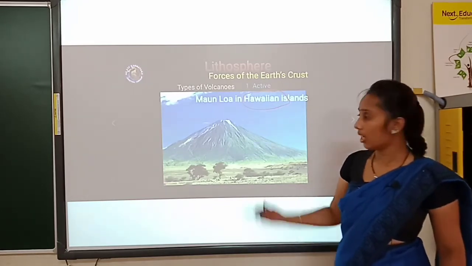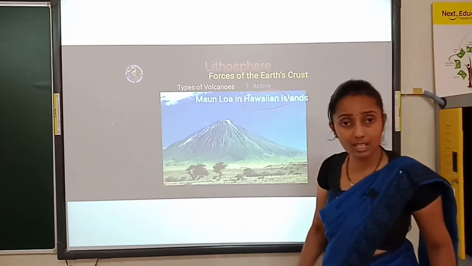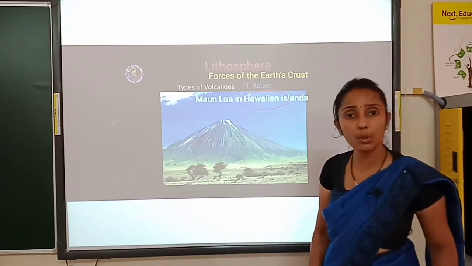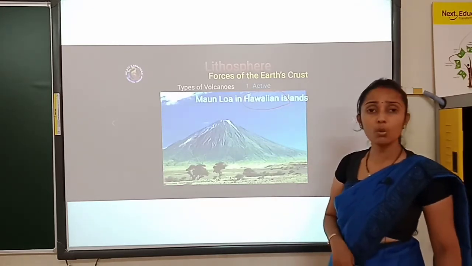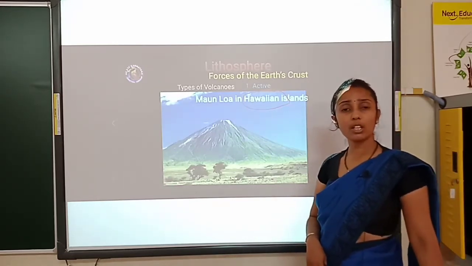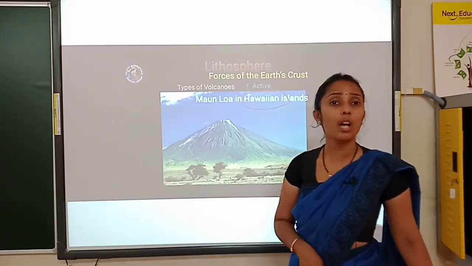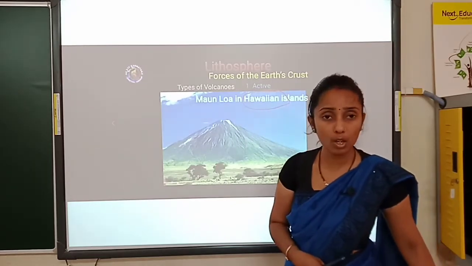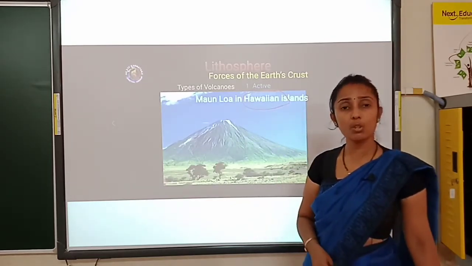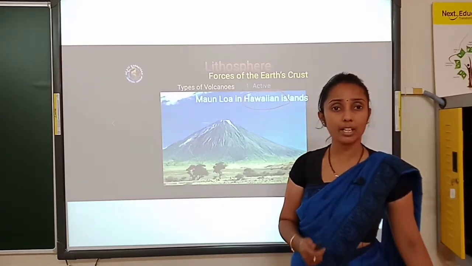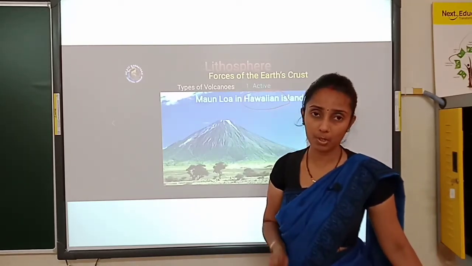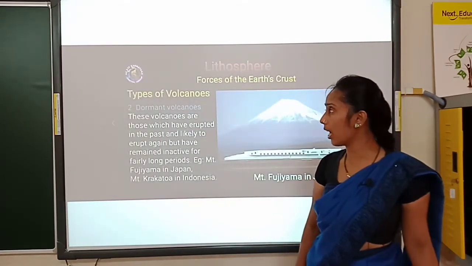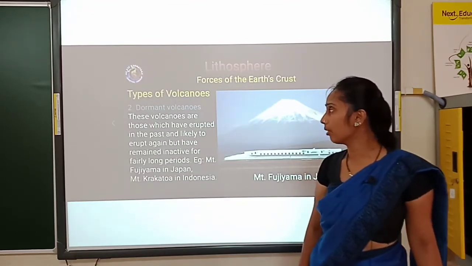They are given as examples. A question may come: give one or two examples for active volcano. You must be ready to write. Clear, children? Give an example for active volcano, or what is an active volcano? Active volcano refers to the place where we can see constant volcanic eruption. Clear, children?